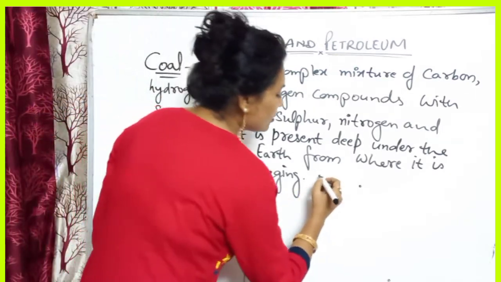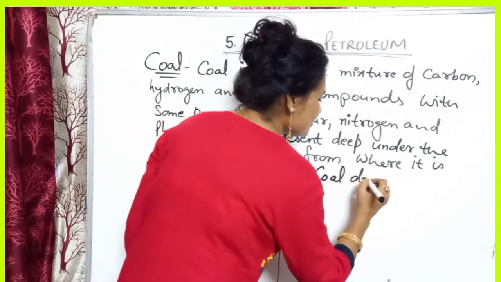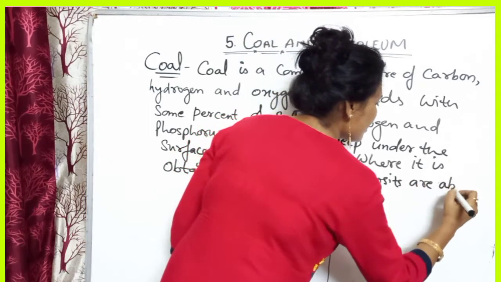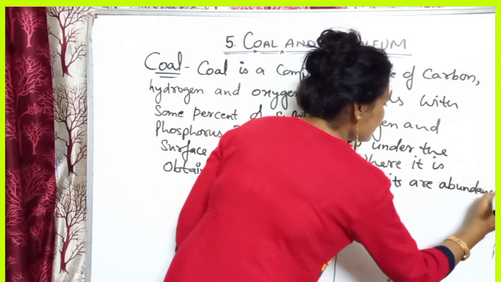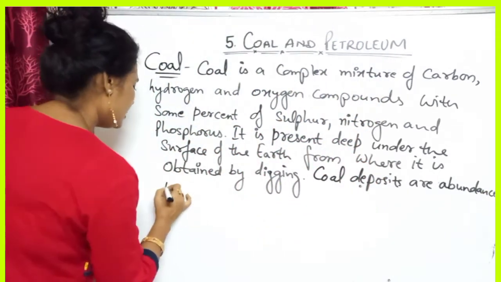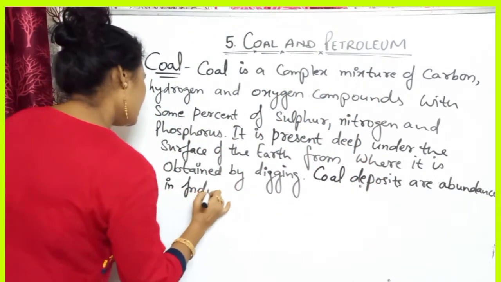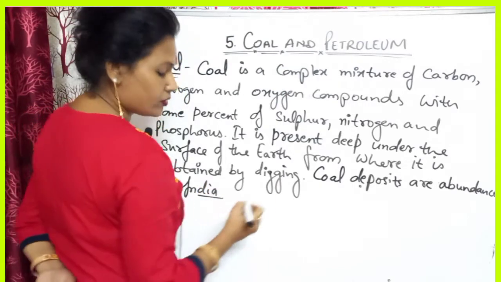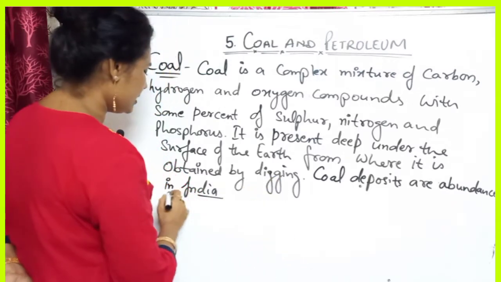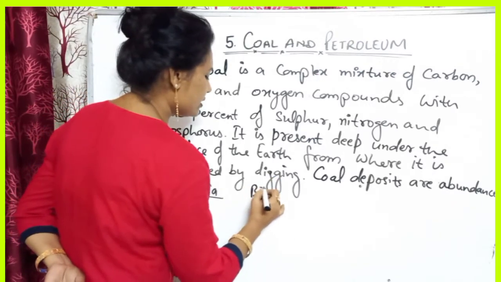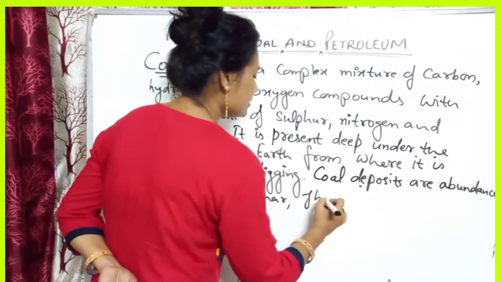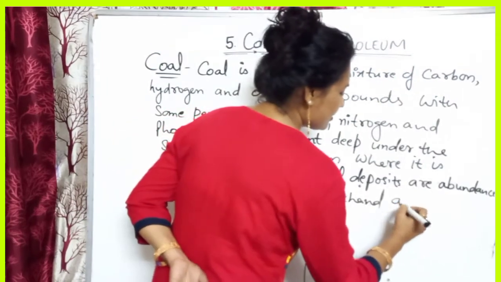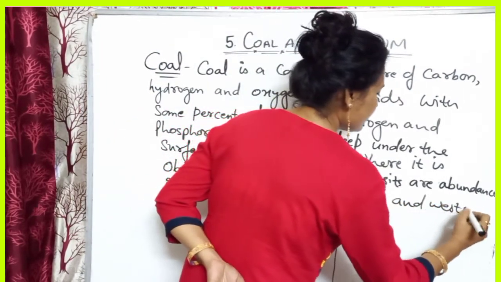So you can write coal deposits are abundant in India. It is present in Bihar, Jharkhand and West Bengal.